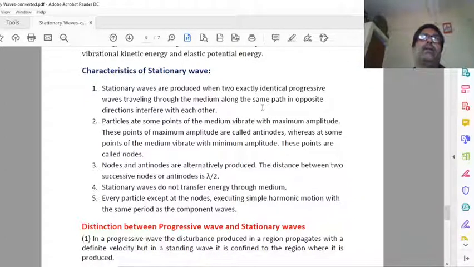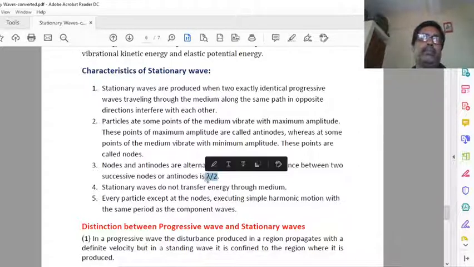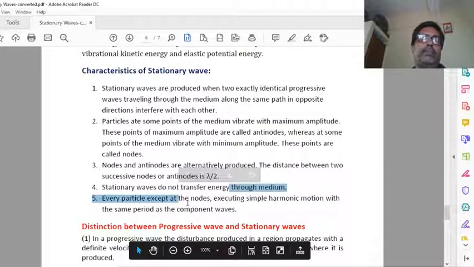And there are another few points where displacement is maximum. That point is called antinode. And we get alternate node and antinode. The distance between two consecutive nodes or antinodes is lambda by 2. Stationary waves do not transfer energy, and every particle except at the node executes simple harmonic motion.